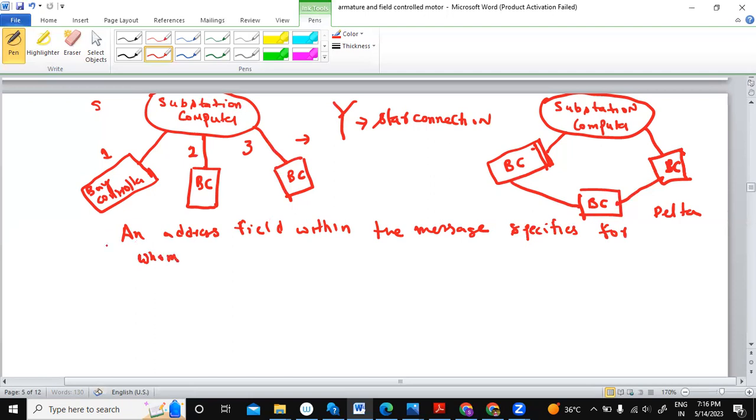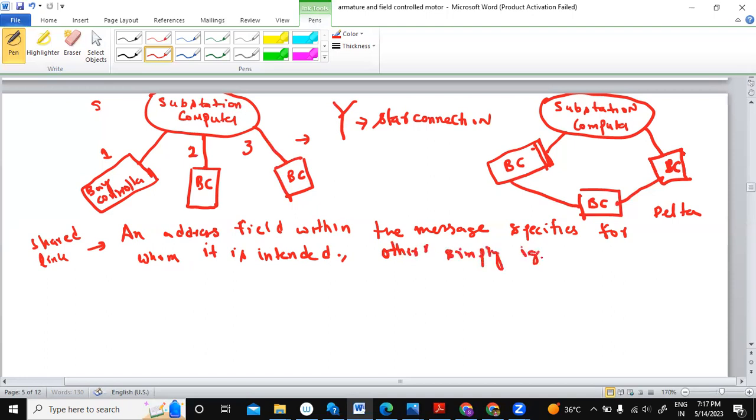Suppose you have a shared link. In the shared link, an address field within the message specifies for whom it is intended. What will the others do once the message arrives at the receiving side? The device for which it is intended will decode it, and the others will simply ignore the message.